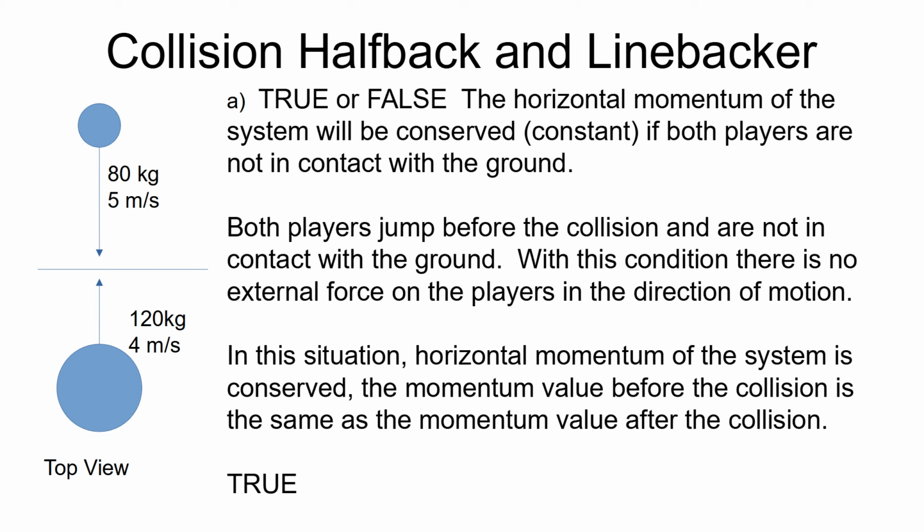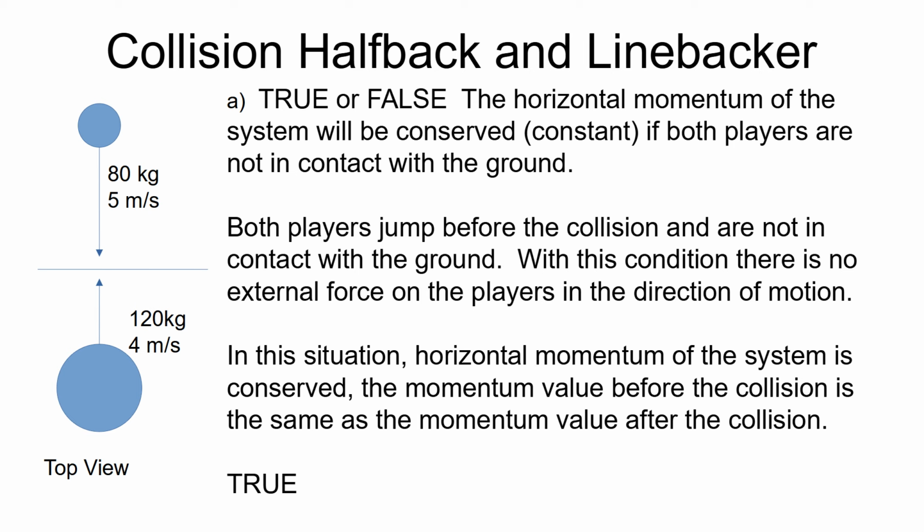When they both are in the air, and we ignore air resistance as a small effect, in the horizontal direction, there's no external force on the players. So there is gravity pulling the players down, but this is a problem worked out in the horizontal direction. So in this case, there is no external force acting on our two players.